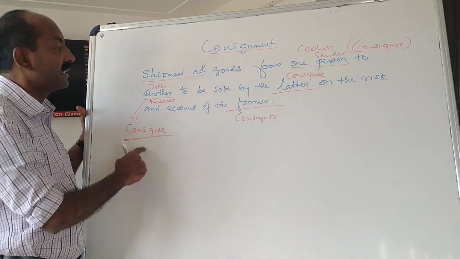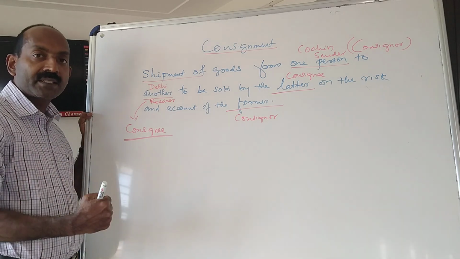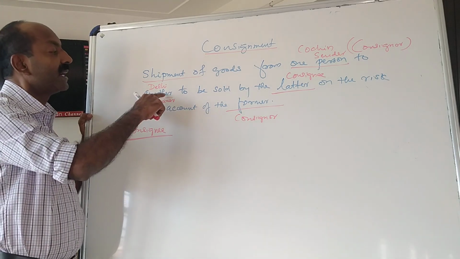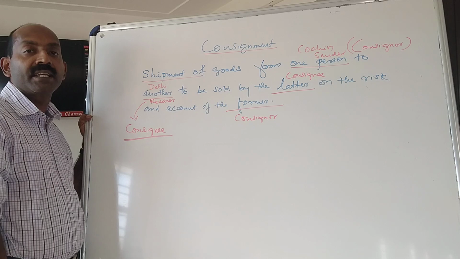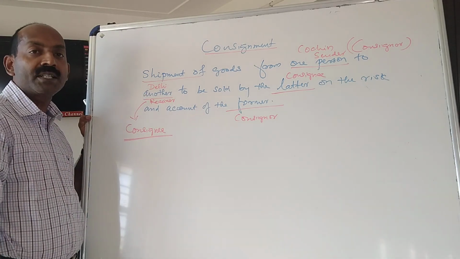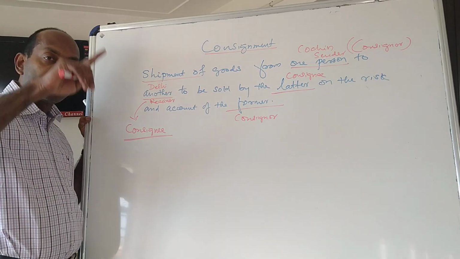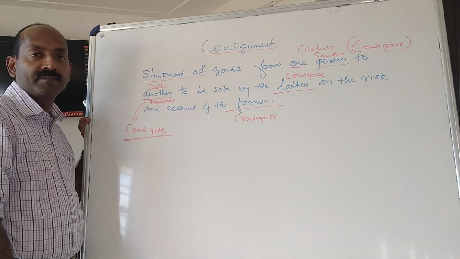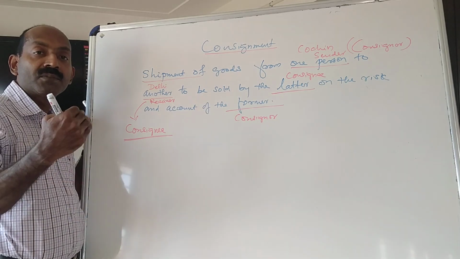Suppose I have an agent in Delhi. I am based at Cochin. I send my goods to my agent in Delhi. He is my agent. Consignee is agent. The purpose is my goods should be sold at Delhi by the agent, and the agent will receive commission.